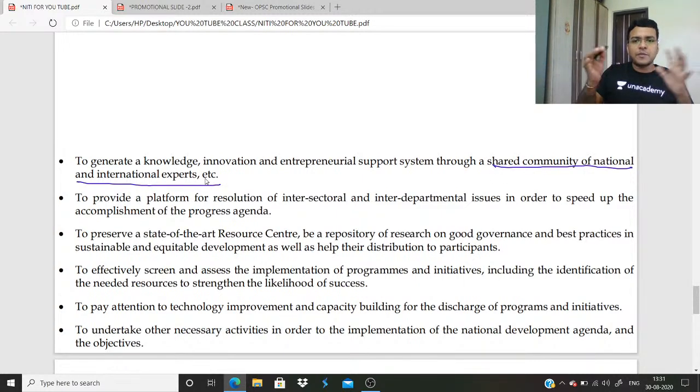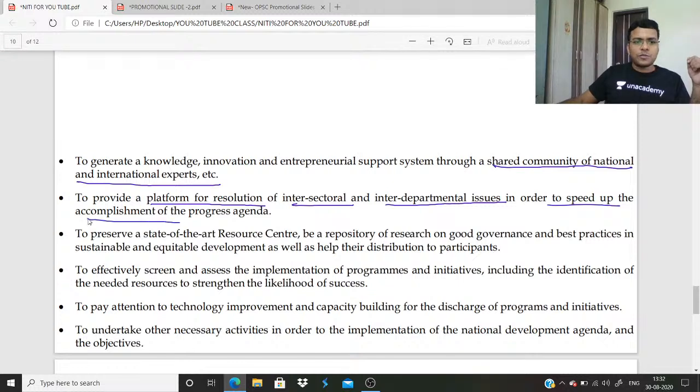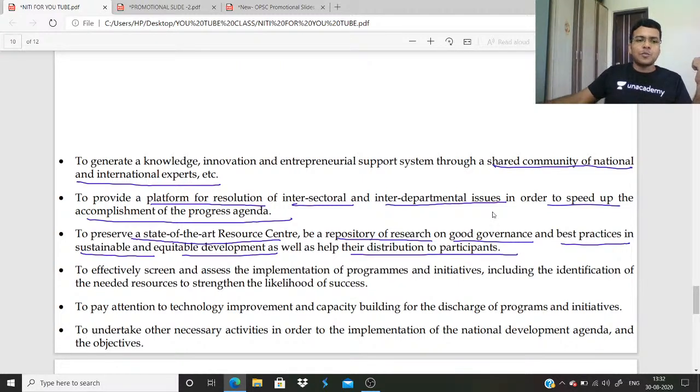That means it is participative. Provide a platform for resolution of intersectoral and interdepartmental issues in order to speed up the accomplishment of the agenda. Maintain a state-of-the-art resource center to be a repository of research on good governance and best practice in sustainable and equitable development, as well as their distribution to participants.